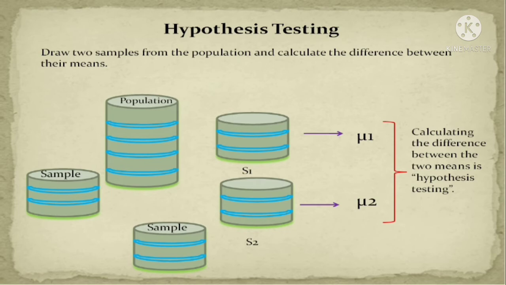Sample. A sample is a part of the population. If we are considering a few students, then we can say this is a sample. Out of 50 students, class strength is 50, meaning population is 50. If we are considering only 2 students, then we say the sample is 2. If we are taking only 10 students, then we say the sample is 10. Here we are considering two samples, sample S1 and S2. On the basis of the two samples, we are calculating the mean values mu1 and mu2. These two mean values are very important, playing an important role in testing the hypothesis.